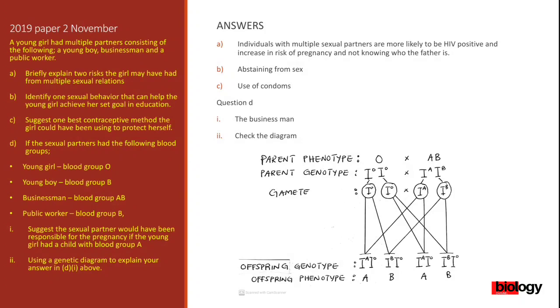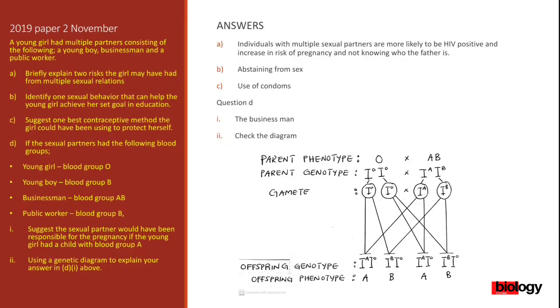And check. If you look at the crossing, capital letter I to the power O for the young girl is crossing with capital letter I to the power A. But when you look at the offspring genotype, we are starting with capital letter I to the power A instead of O, even if O is the first.